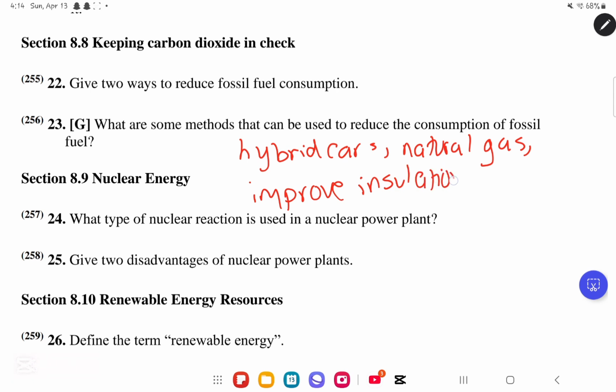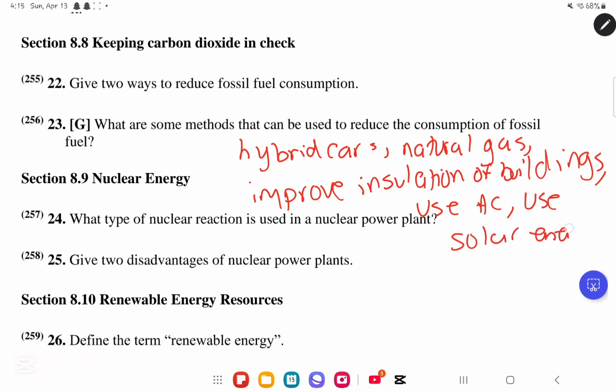Also, one they had from the previous question was to use air conditioning. Use AC here, it's not alternating current, it's air conditioning. And then finally, the use of solar energy. Very simply, that is it.